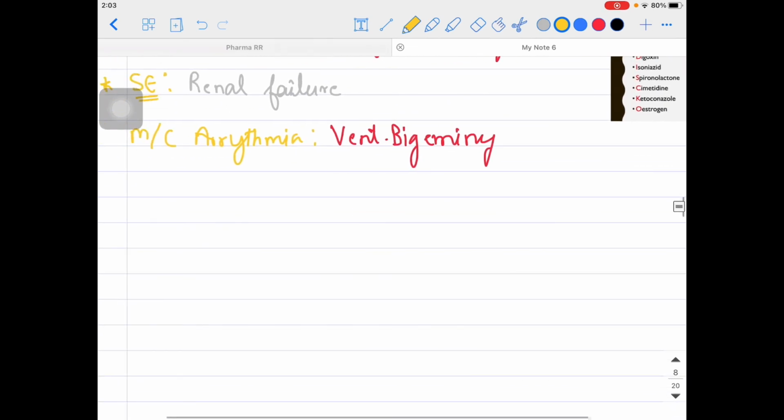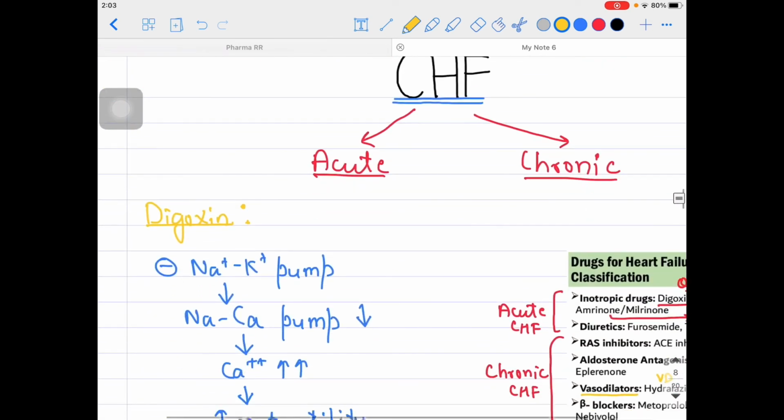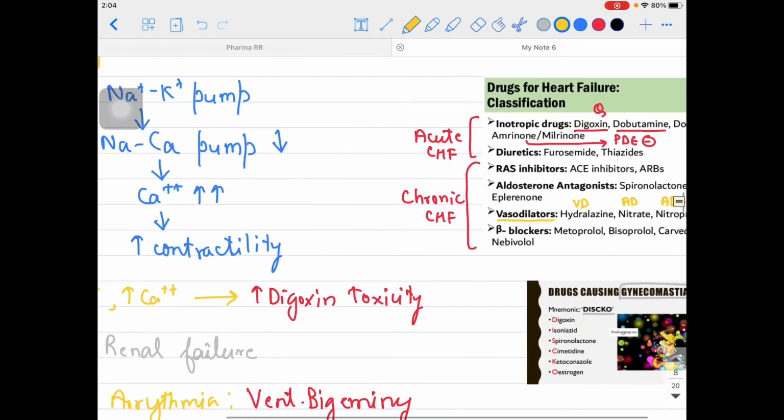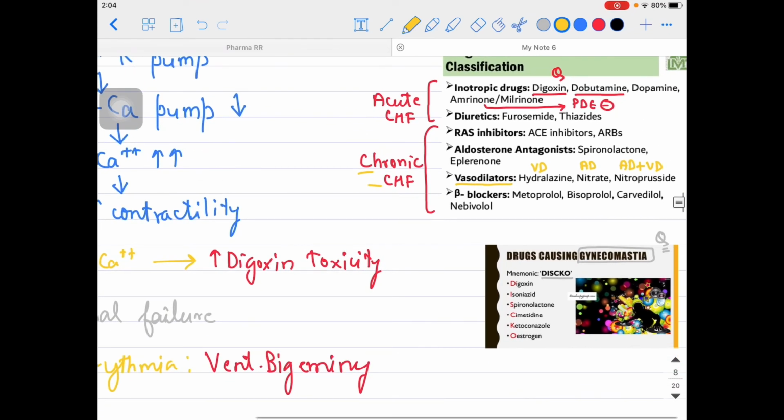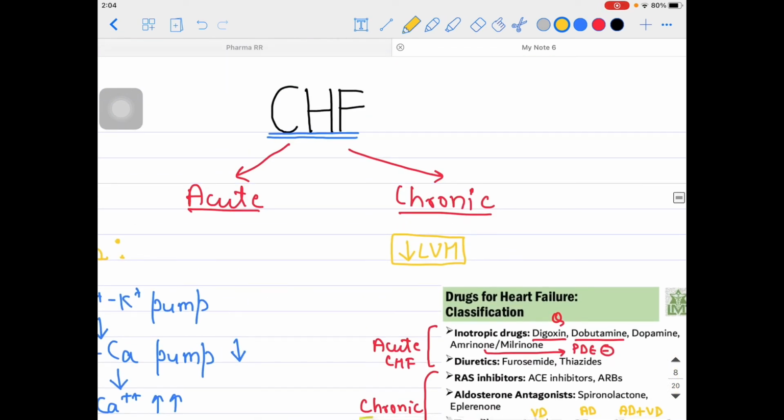So in the chronic CHF, what I am saying is we need to reduce this somehow. If we are able to reduce the left ventricular hypertrophy, we can save the life of our patient. So for decreasing left ventricular hypertrophy, we are using these drugs which we are telling right now for the chronic CHF patient. Okay, now beta blockers, how are they working? They will be inhibiting the beta 1 receptor on your JG cells, and that's how aldosterone will not be accumulating. That's how it is not causing left ventricular hypertrophy. So what was accumulating over there? Aldosterone, due to high levels of aldosterone.